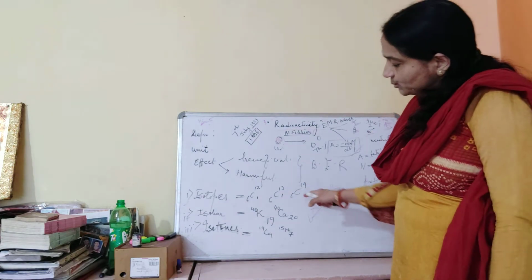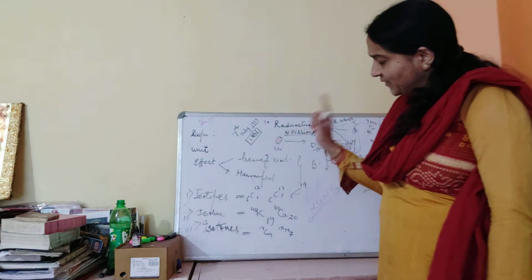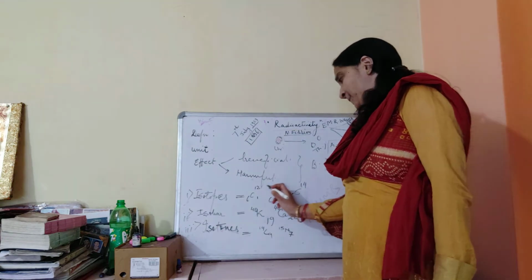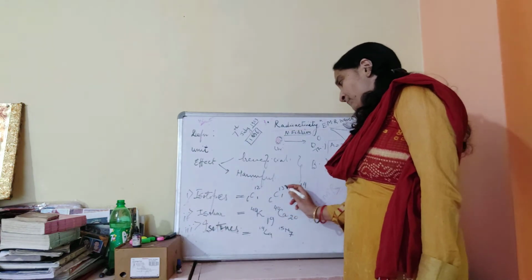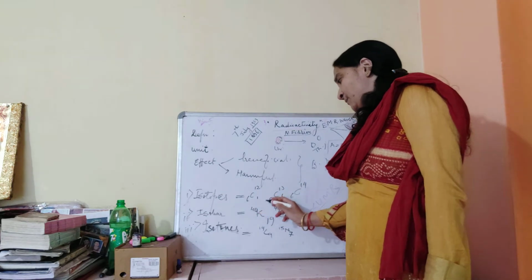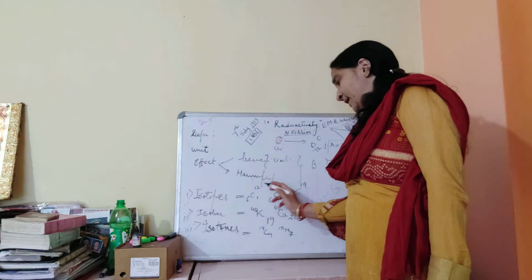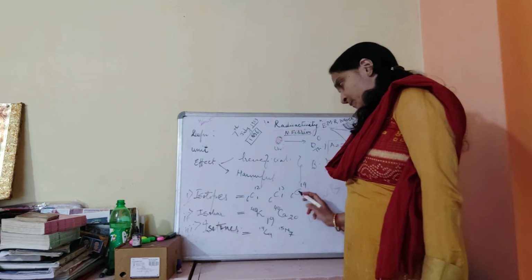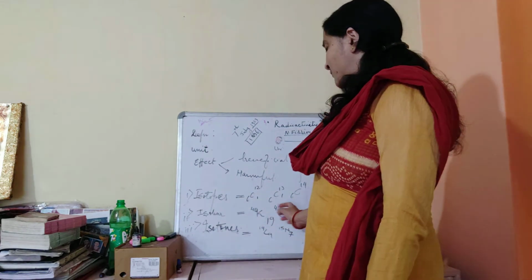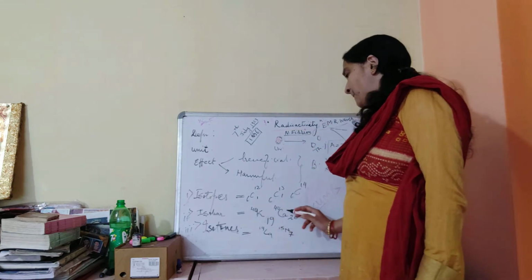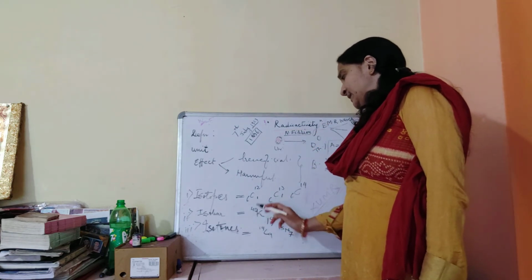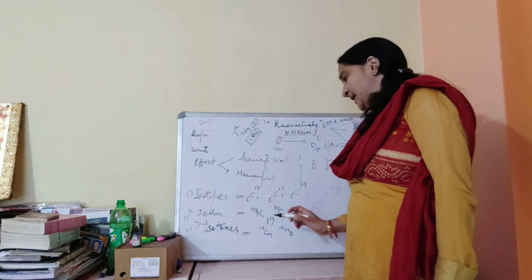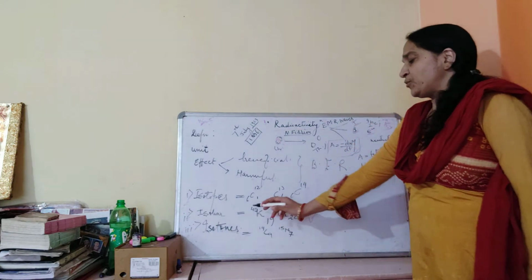Isotopes are atoms of the same element with different atomic mass but the same atomic number, for example carbon 12, carbon 13, and carbon 14. Isobars are different elements with the same atomic mass but different atomic numbers, for example carbon 40 and potassium 40.